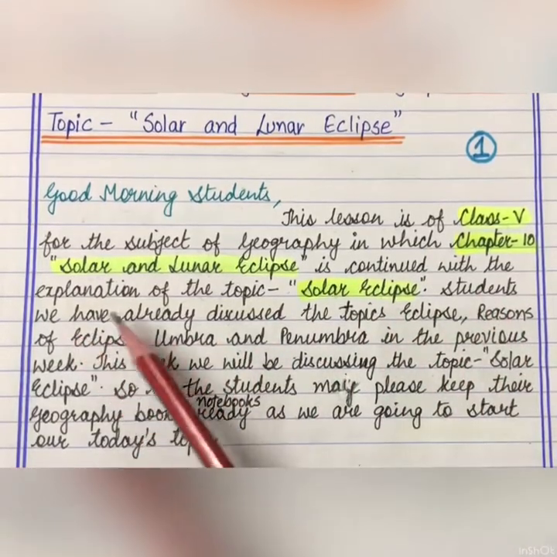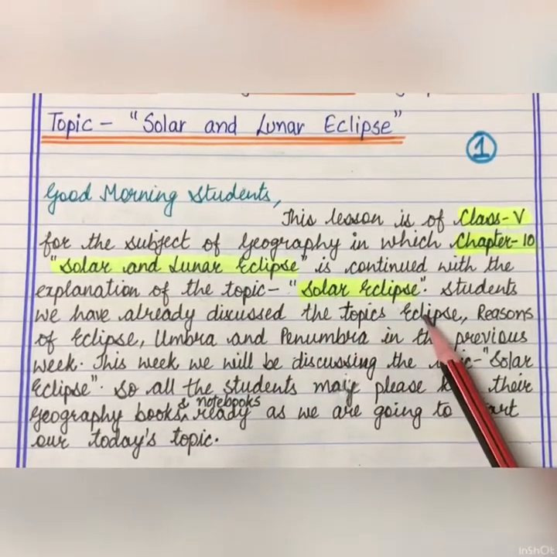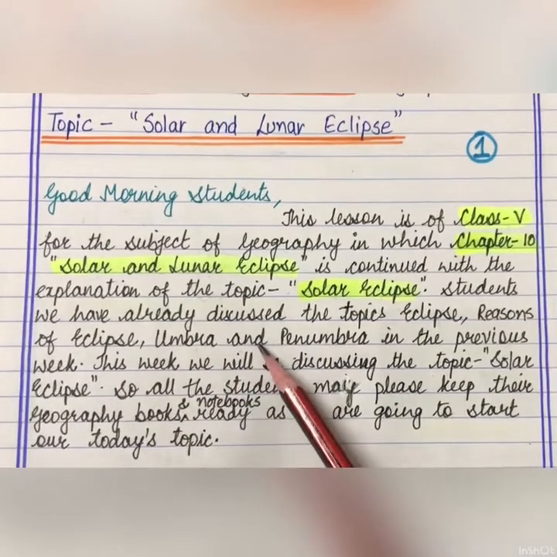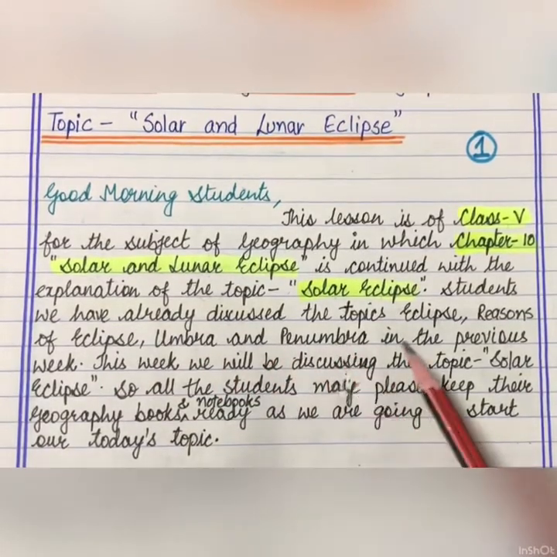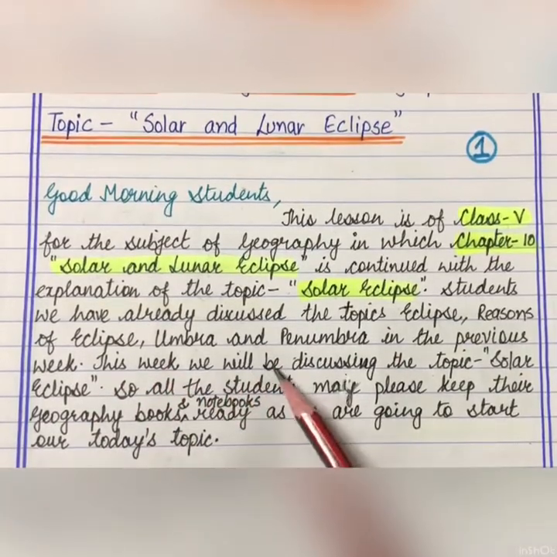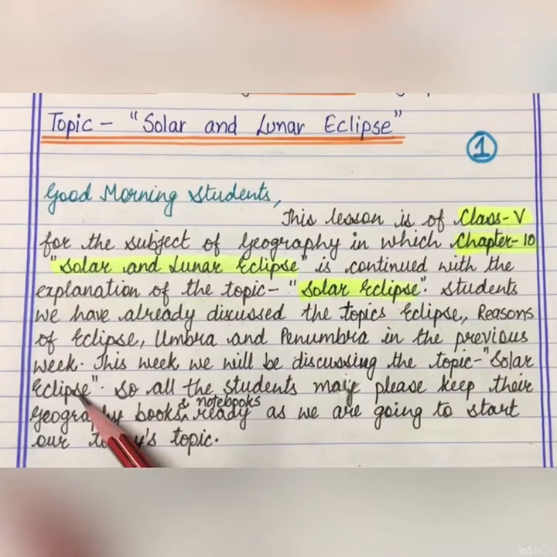Students, we have already discussed the topics eclipse, reasons of eclipse, umbra and penumbra in the previous week. This week we will be discussing the topic solar eclipse.